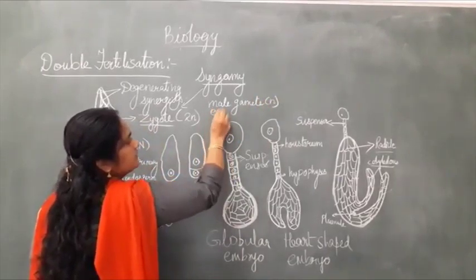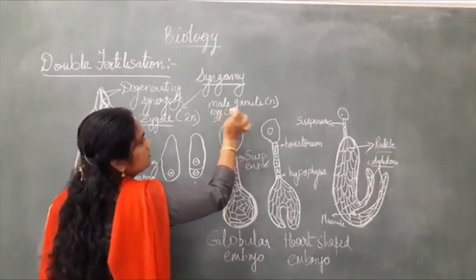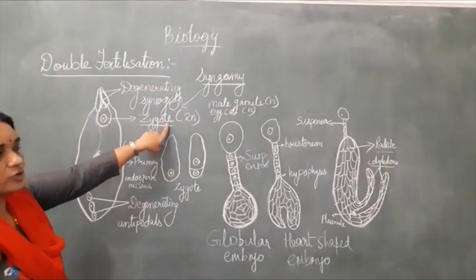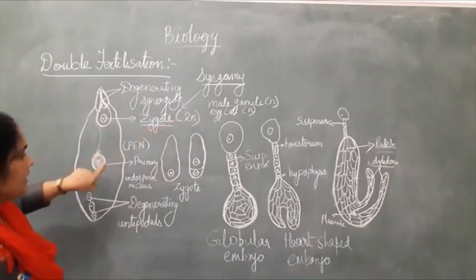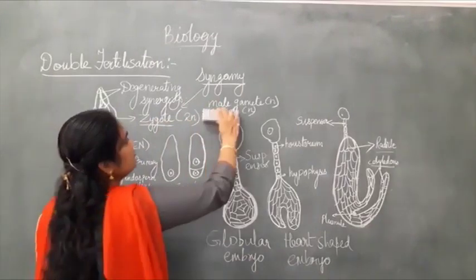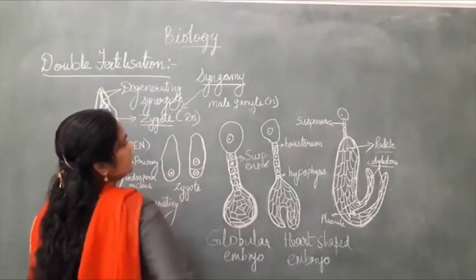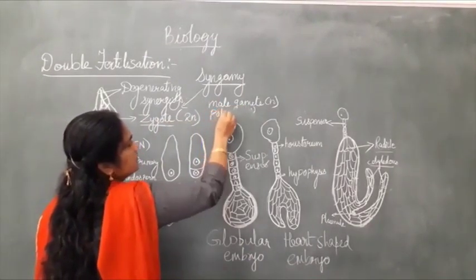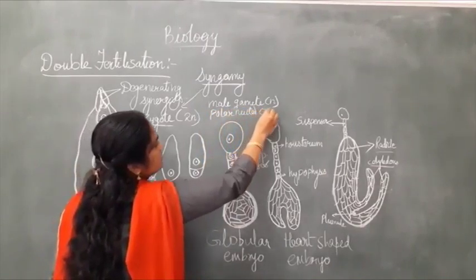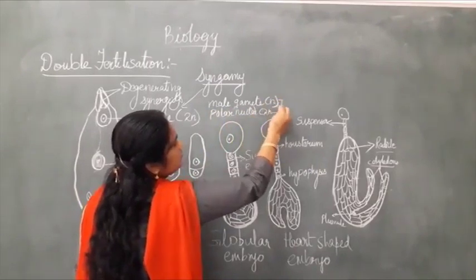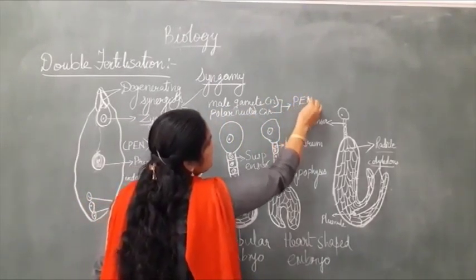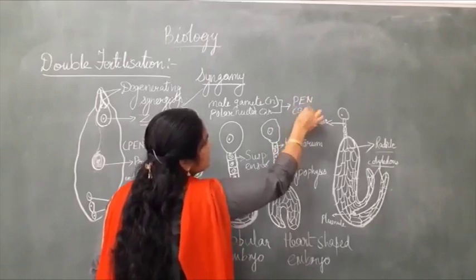The egg cell is also haploid in nature, and in the case of the zygote, what we have learned is that a diploid is formed. And here, one of the male gametes, which is haploid, fuses with the polar nuclei, which is diploid in nature, and on fusion these lead to the formation of the primary endosperm nucleus, which is triploid in nature.